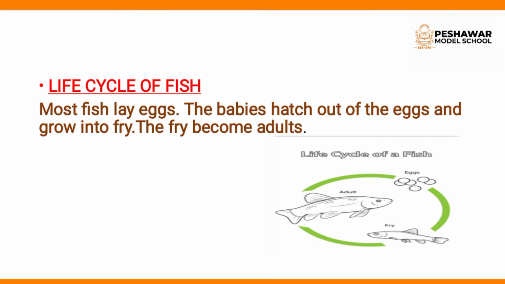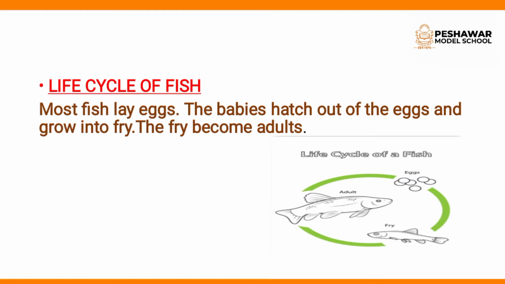Baby fish are called fry. What is baby fish called? Baby fish called fry. F-R-Y, fry. Okay. And the fry become adult. In adult stage, the fish are able to reproduce. Then they complete the migration from fresh water to salt water.